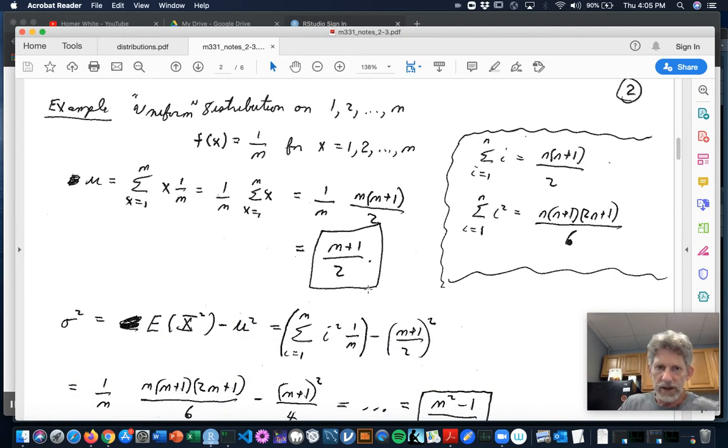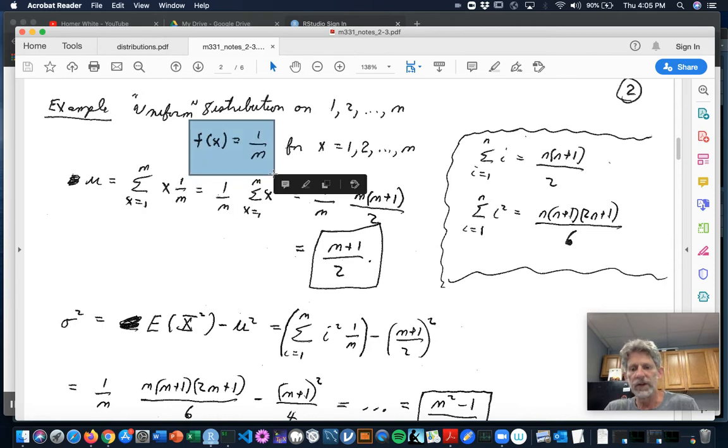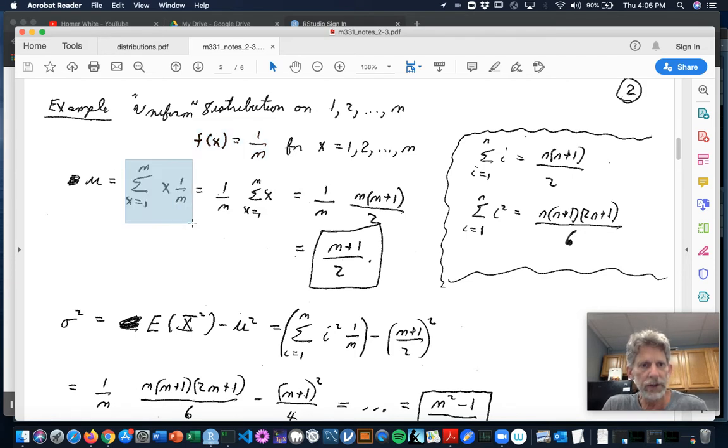Let's take a sample distribution to play around with a little bit more. This one is called the uniform distribution because it's equally likely to be any of its possible values. Its possible values are 1, 2, 3, up to m. So actually, there's infinitely many of these distributions depending on how far you go before you stop at your m. Okay, so say your sample space is 1 through m. So the probability mass function is simply 1 over m, equal likelihood here, for all the x's in that sample space. So the mean's pretty darned easy to compute.